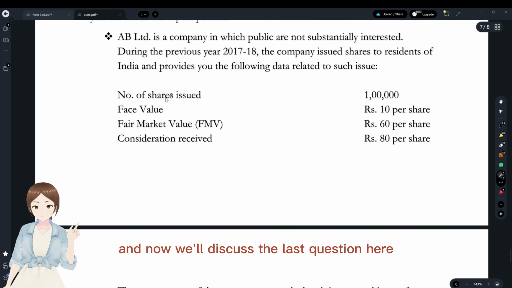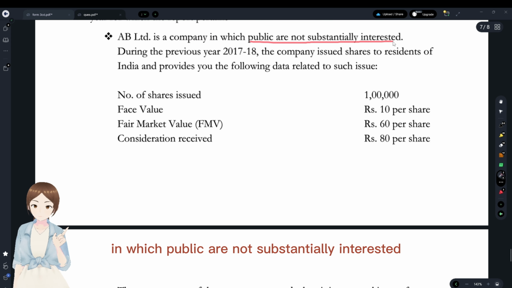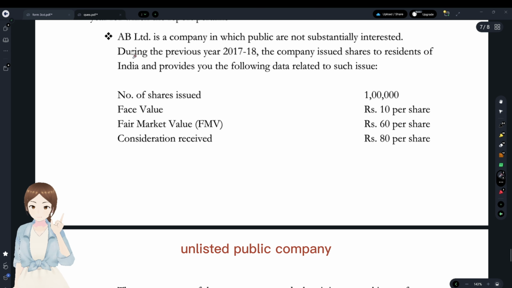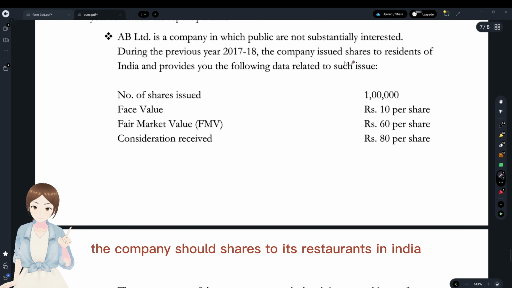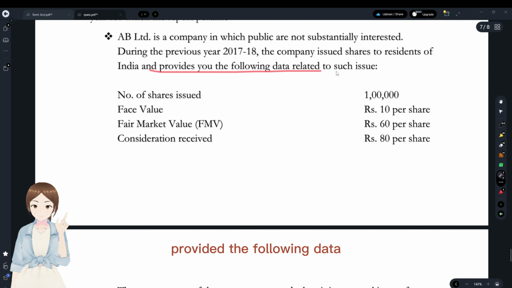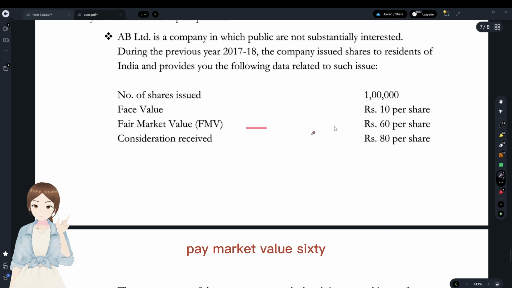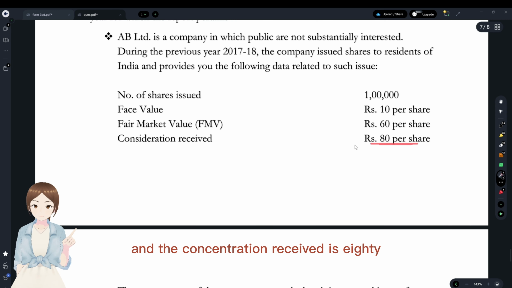Okay. And now we'll discuss the last question here. AB Limited is a company in which public are not substantially interested. That is, it's an unlisted company. Okay. Unlisted public company. During the previous year, the company issued shares to its residents in India, provided the following data: number of shares 1 lakh, face value 10, fair market value 60, consideration 80. You see, the fair market value is 60 and the consideration received is 80.